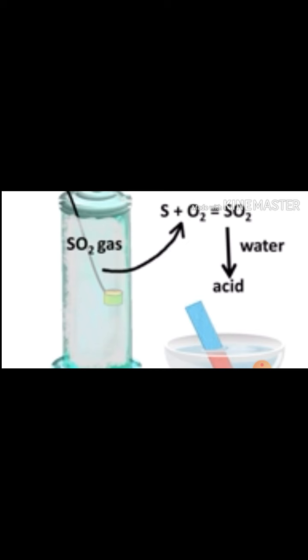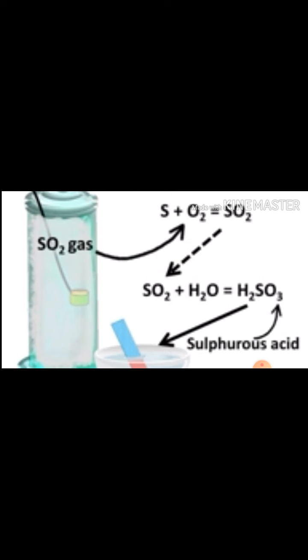For that we will take litmus paper. When we put the blue litmus paper into that solution, it will turn red. It means this is acidic in nature. So what is the chemical reaction? When we burn sulfur, it will form sulfur dioxide, SO2. When we add water, SO2 plus H2O forms H2SO3, which is known as sulfurous acid. We find its nature by litmus paper. The blue litmus paper turns red, so this shows that sulfurous acid is acidic in nature.